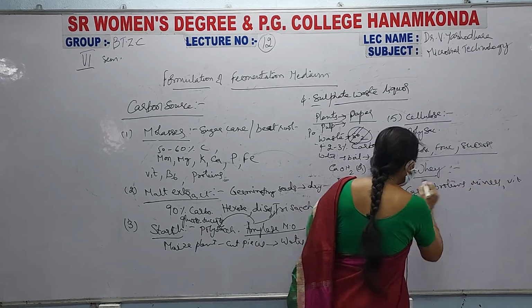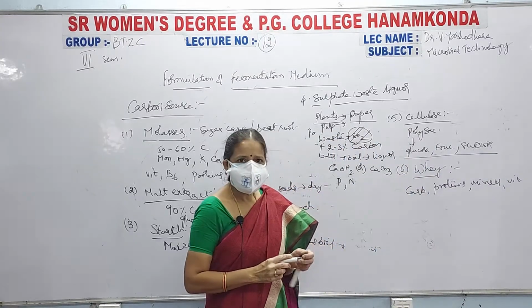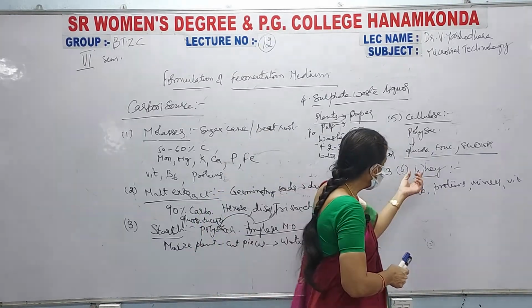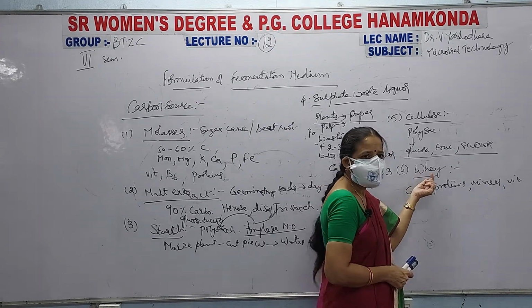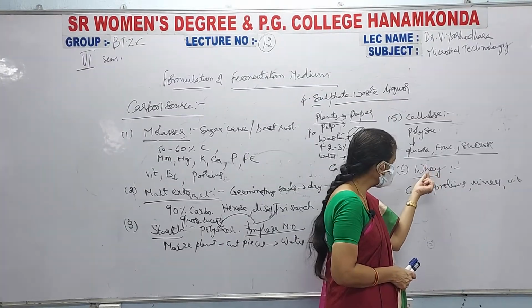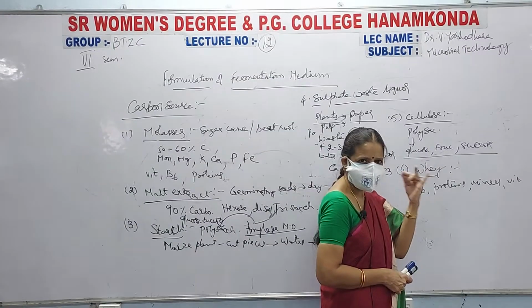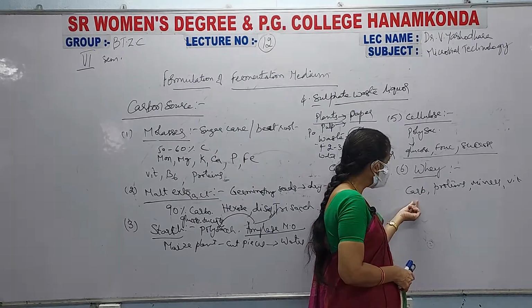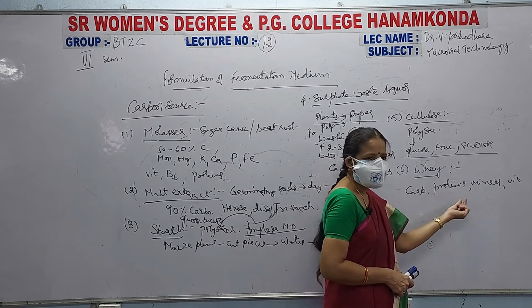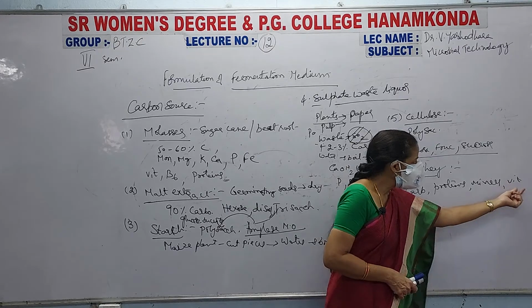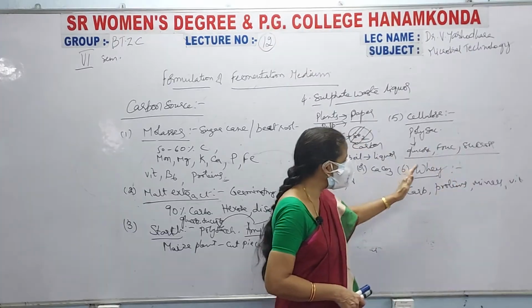For that reason, it is a liquid byproduct of the dairy industry. Second, it consists of carbohydrates, proteins, minerals and vitamins. All these are present in this whey.